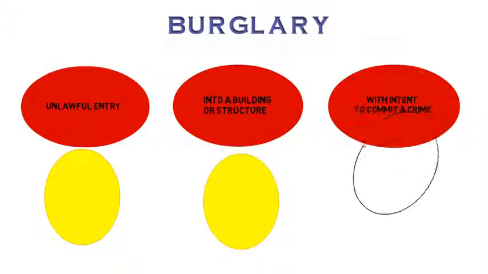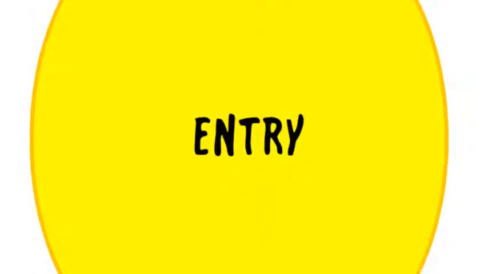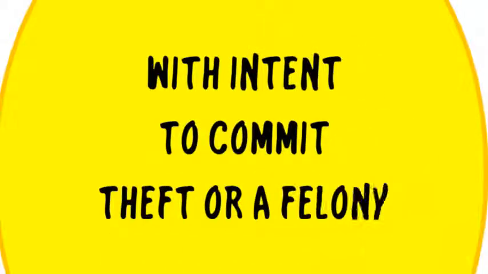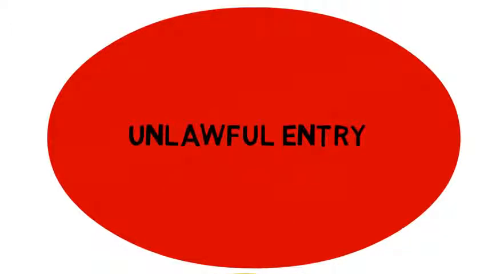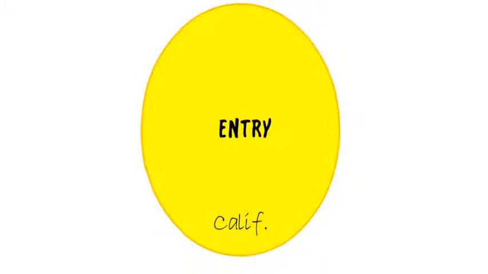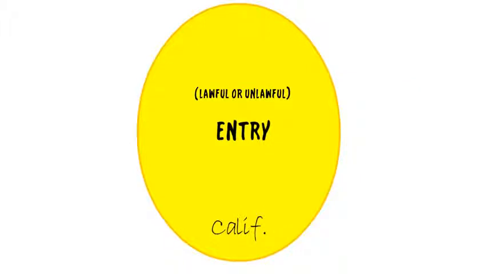In Descamps, the Supreme Court compared a California burglary statute that had the elements of entry into certain specific locations with the intent to commit theft or a felony. The Supreme Court focused its analysis on the first required generic federal element, unlawful entry. There was no requirement under the California statute that the entry be unlawful. For example, the state statute covers an individual who lawfully enters a store but has the intention to shoplift there. The court found that the California statute prohibited all entries as long as there was a larcenous or felonious intent, regardless of whether the entries were lawful or not.